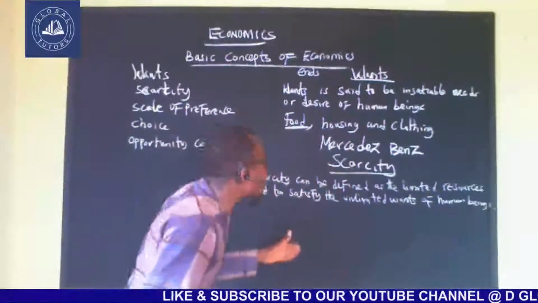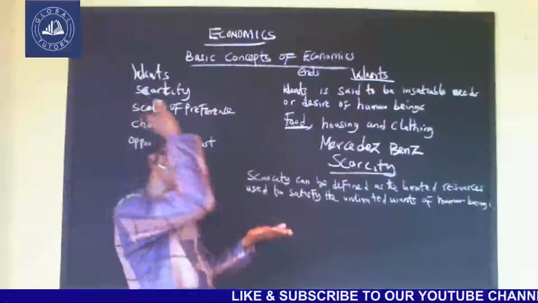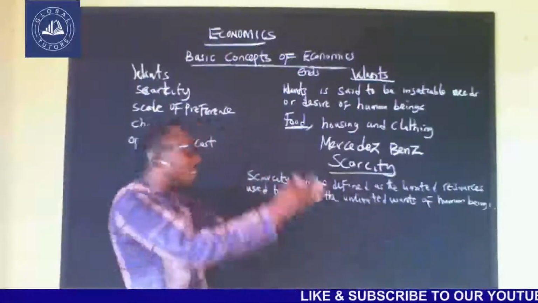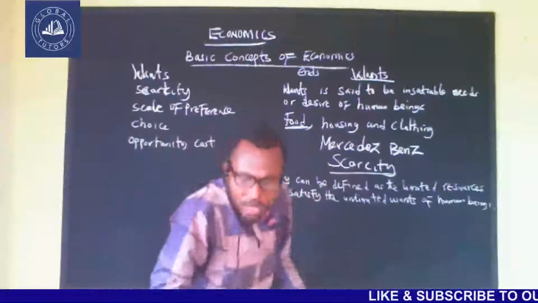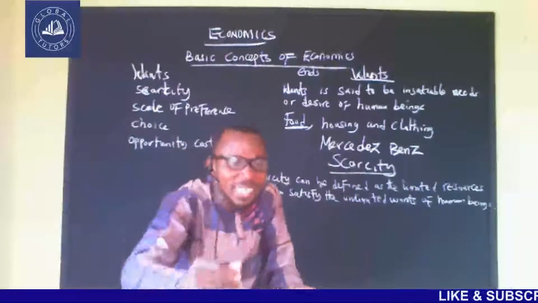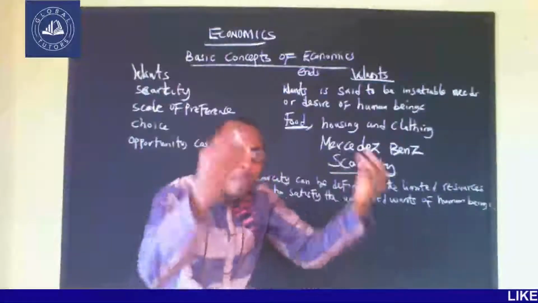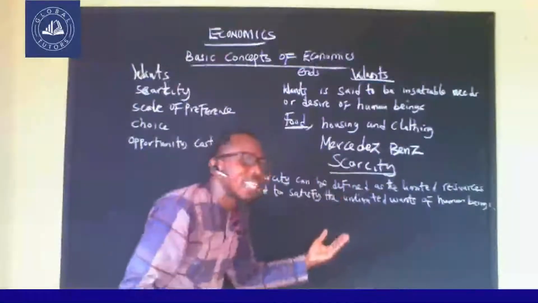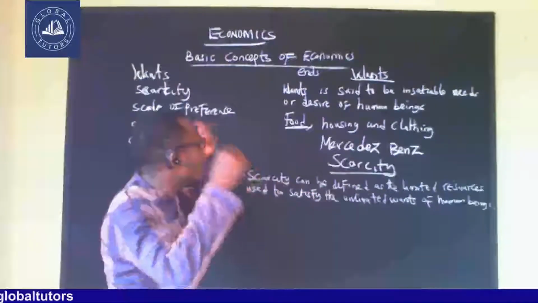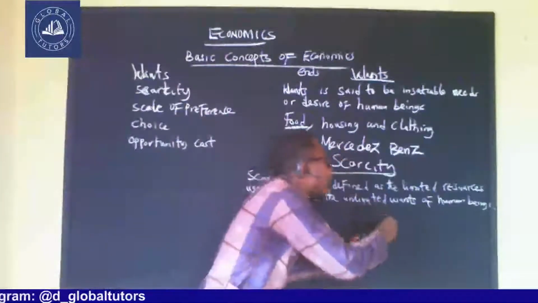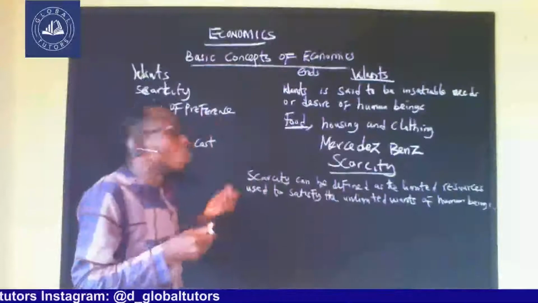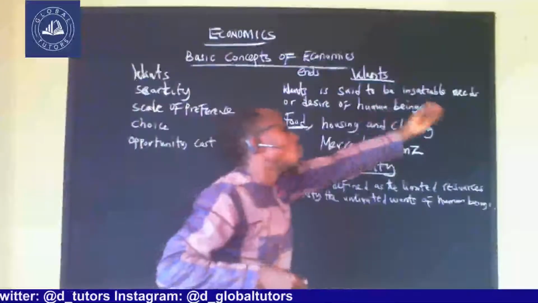We discovered that human wants are numerous. The resources to satisfy these wants are relatively scarce. They are not in abundance. Automatically, man will now make sure to rationalize and manage what they have to get the unlimited wants.